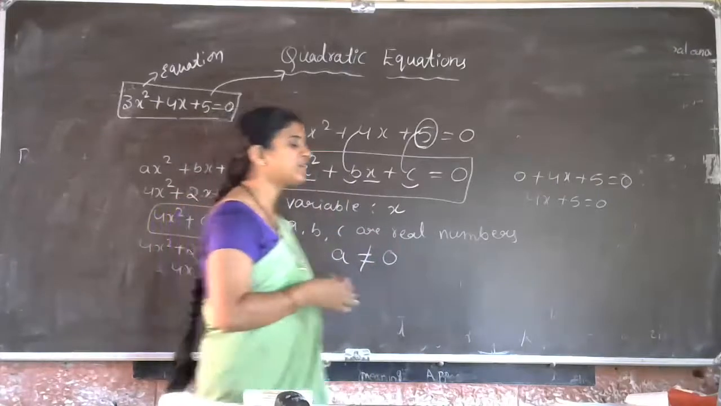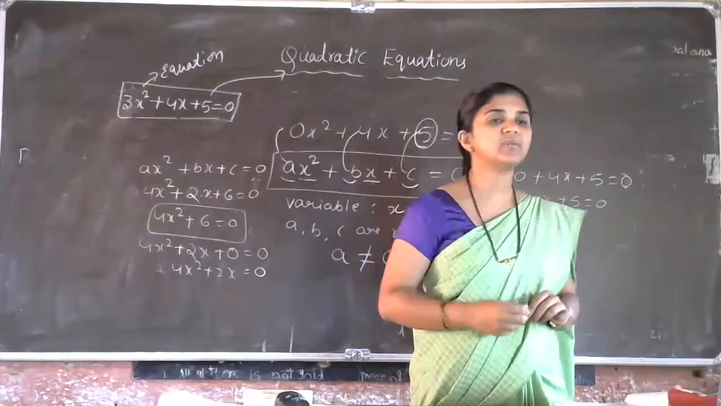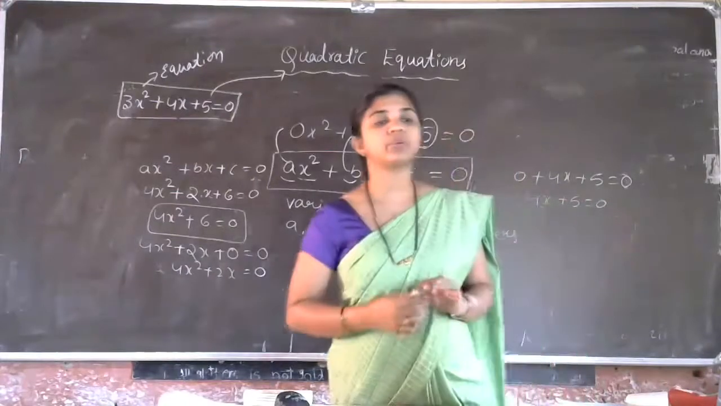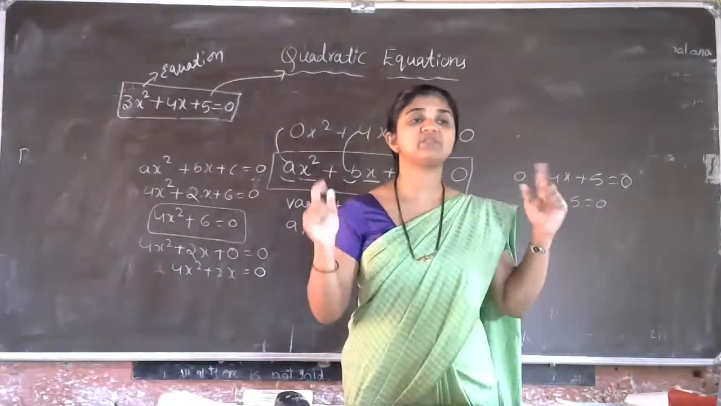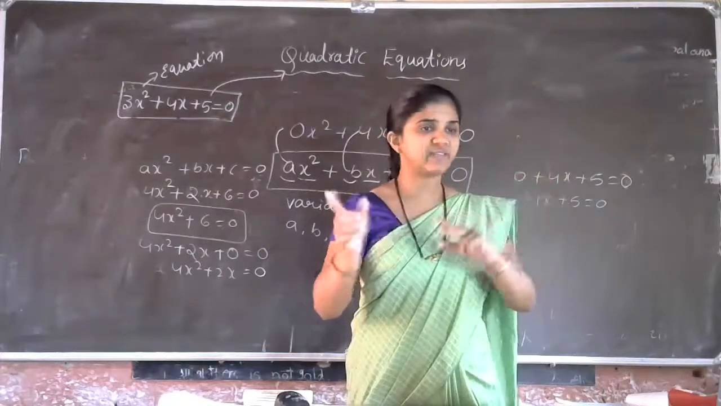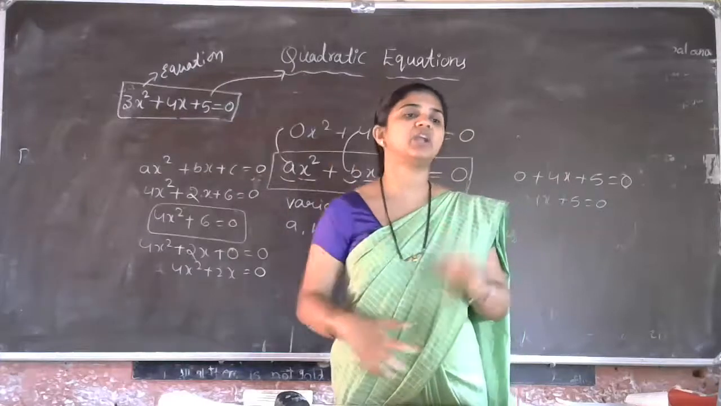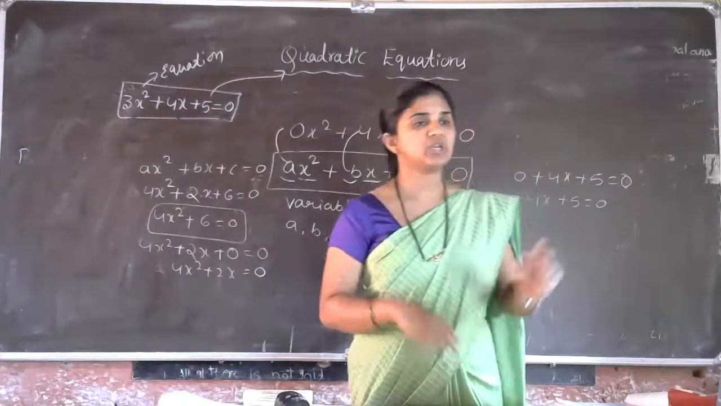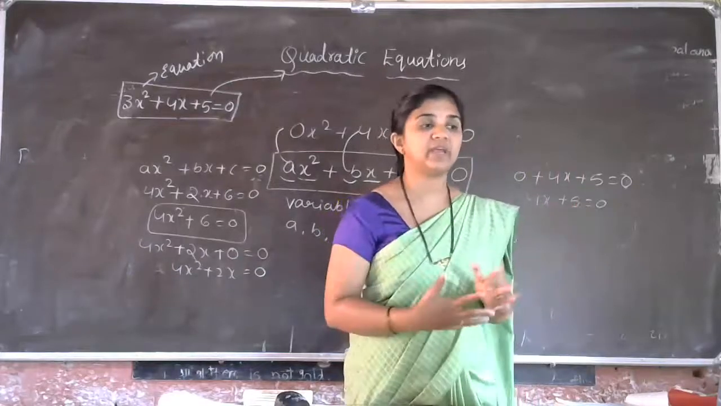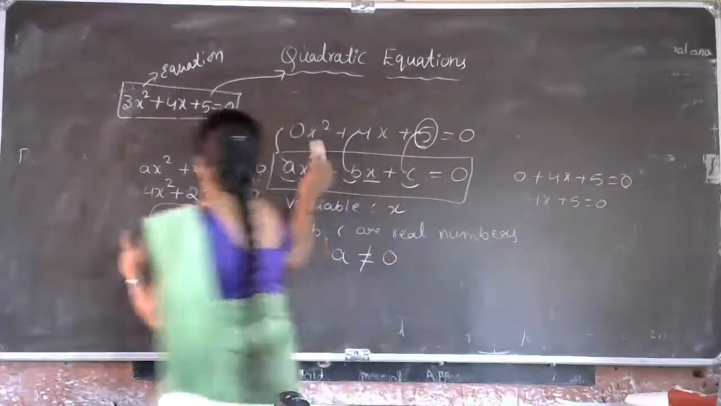So whenever the word quadratic equation comes, listen, what comes to your mind? The standard form of the quadratic equation is ax square plus bx plus c is equal to 0, where x is a variable, a, b, c are real numbers with the condition a not equal to 0. So this is the standard definition of the quadratic equation. Is that clear? So this is about the quadratic equation.